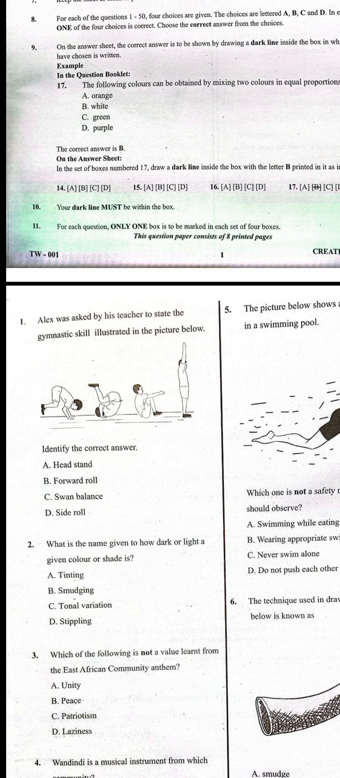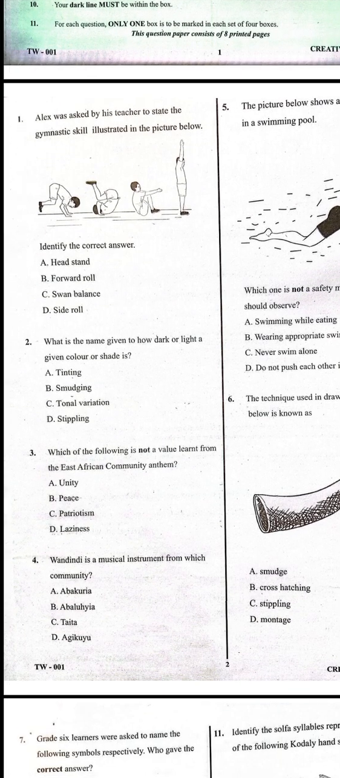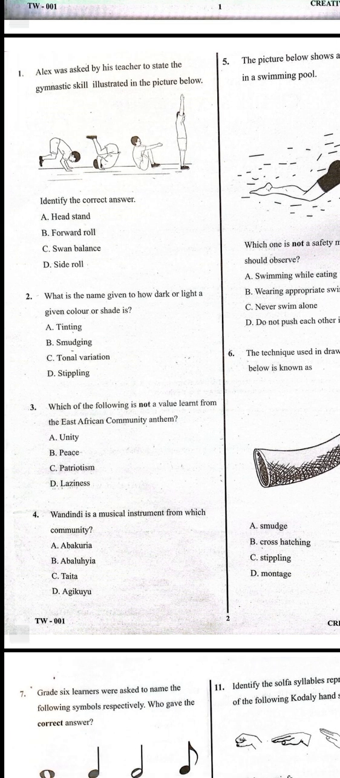And the first question says, Alex was asked by the teacher to state the gymnastic skill illustrated in the picture below. You can look at the pictures and the progressive sequences. So the question says, identify the correct answer. By looking at the sequences, the correct answer here is forward roll. So if you write forward roll, you are very correct. Number 2, what is the name given to how dark or light a given color or shade is? So dark to light, that is tonal variation, which is choice C, tonal variation.